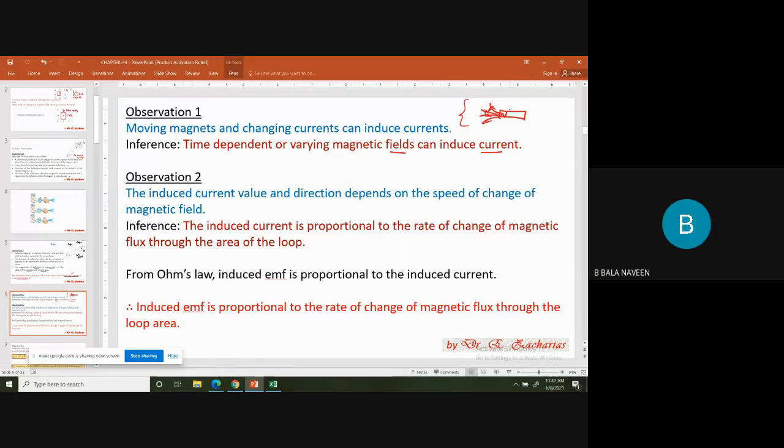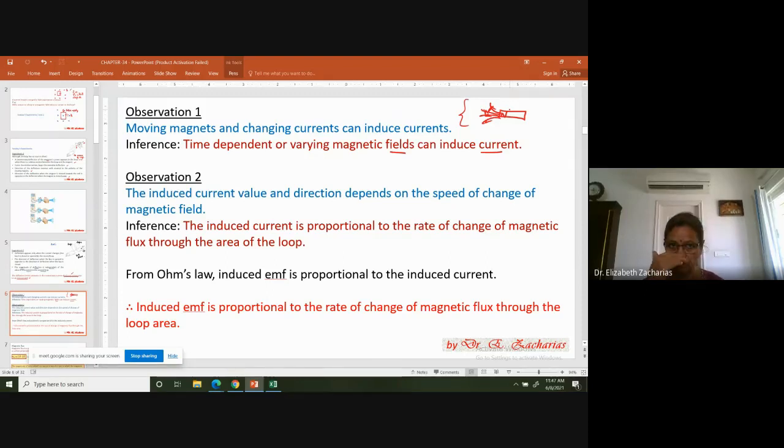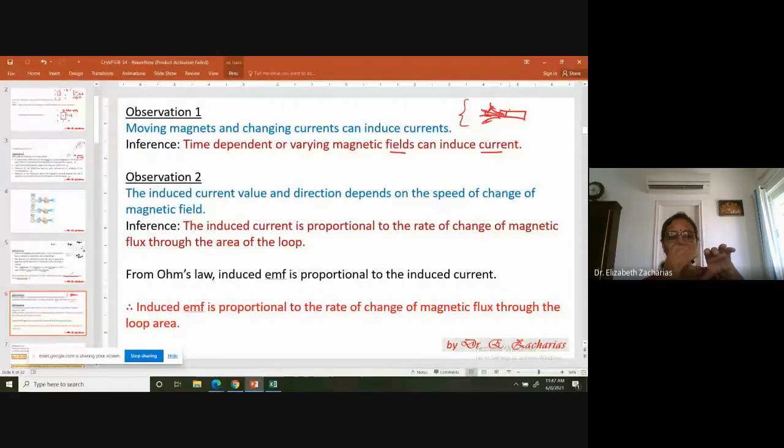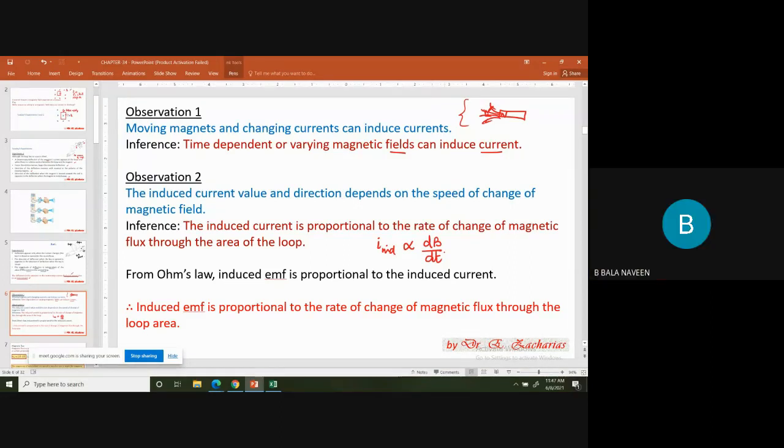What is observation 2? Observation 2 is that the amount of deflection in the ammeter depended on the speed of the motion of the bar magnet. How much deflection there was, and the direction of the deflection, depended on the speed of the change in magnetic field. So the inference is that the induced current is proportional to the rate of change of magnetic field. The faster you change a magnetic field, the larger will be the momentary current that you see.